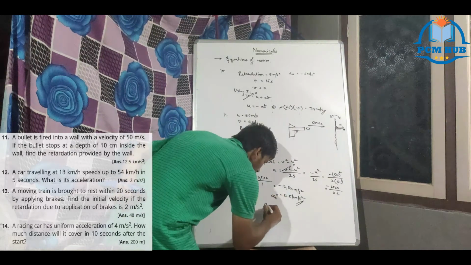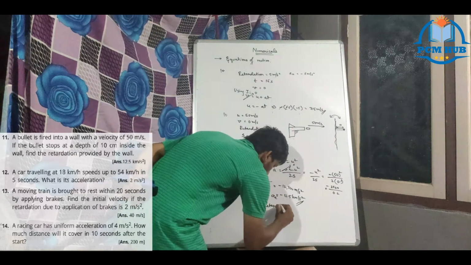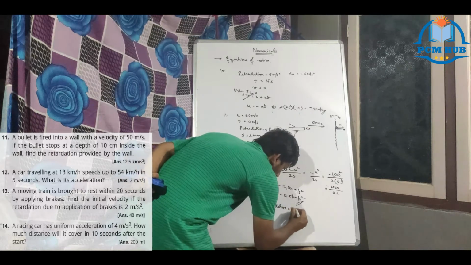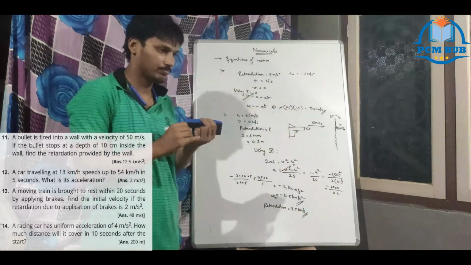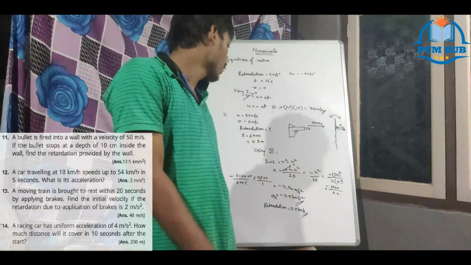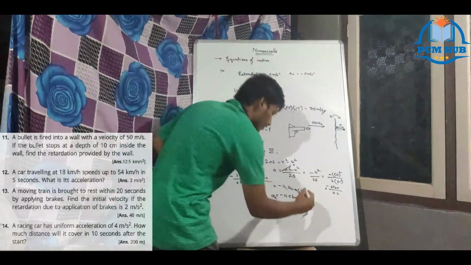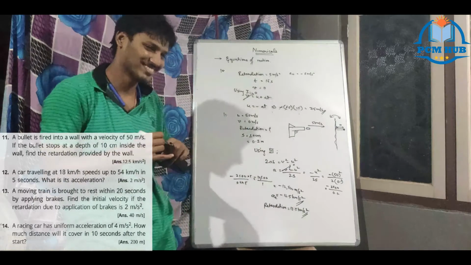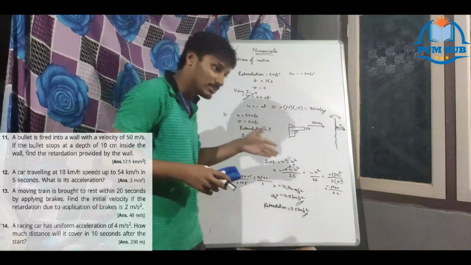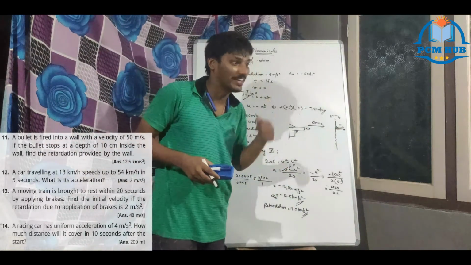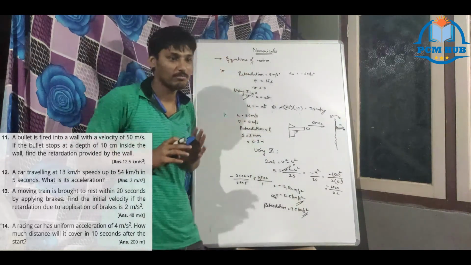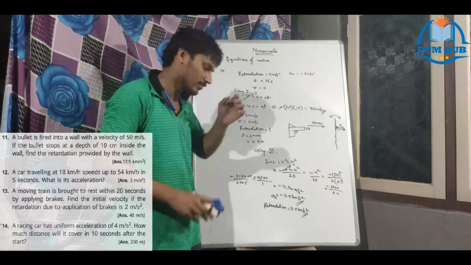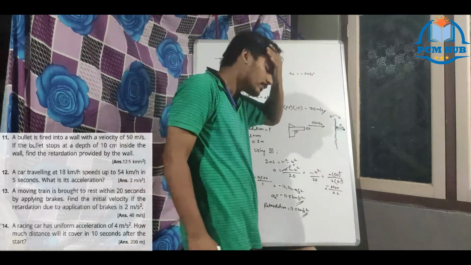So retardation equal to 12.5 kilometer per second square is the retardation rate of the bullet. The mistake I committed, students are also committing. So it's my mistake, square. Careful. Careful. Okay.